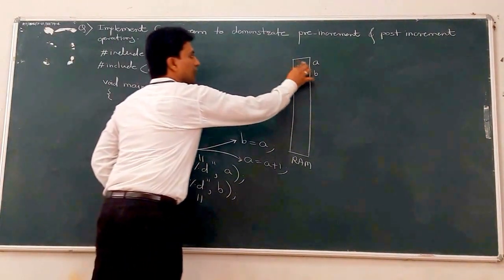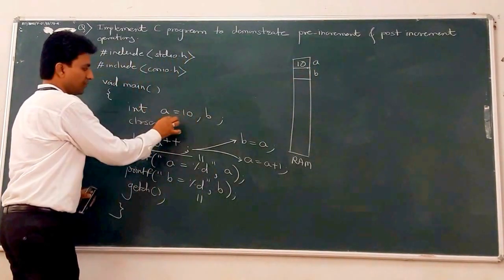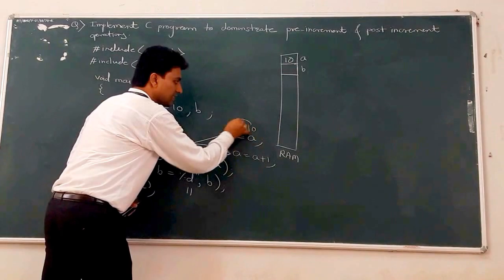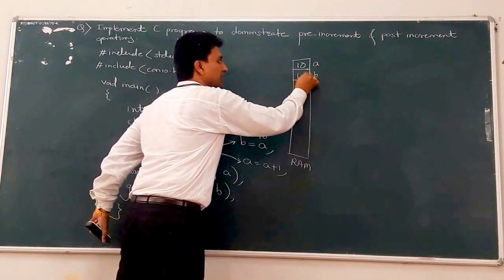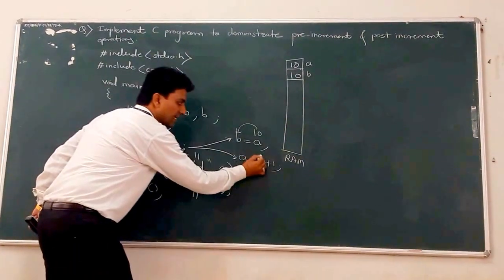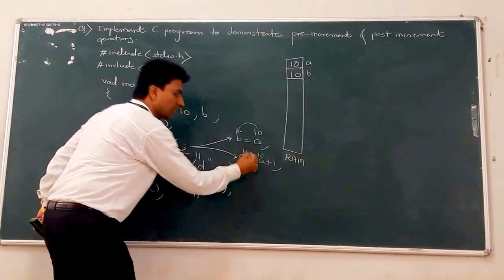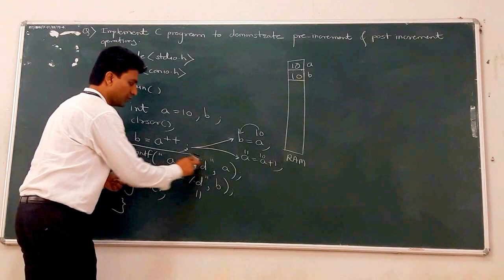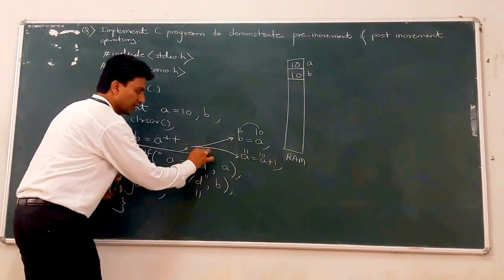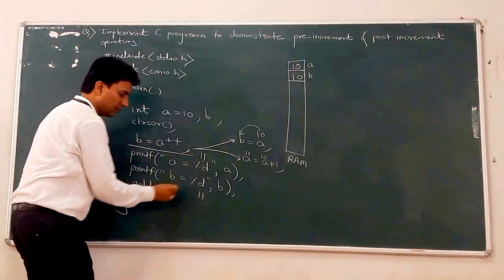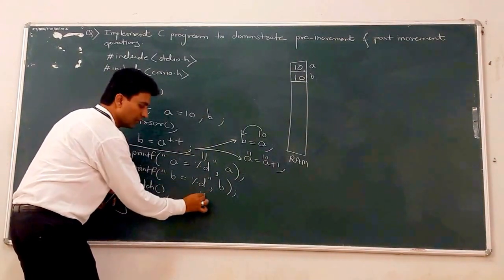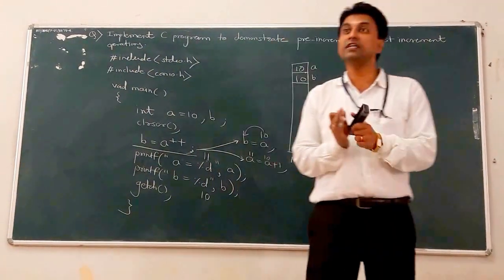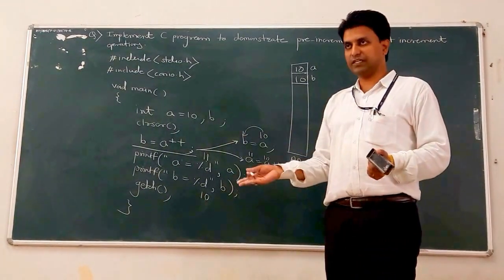Okay, now the values get changed. What is the initial value of A? Before, A is equal to 10, that is the initial value. So 10 is assigned to B, so the current value of B is 10. After that, 10 plus 1, so A's current value is 11. Now the output gets changed. The output is A is equal to 11, that is the current value, and B is equal to 10. Understood?